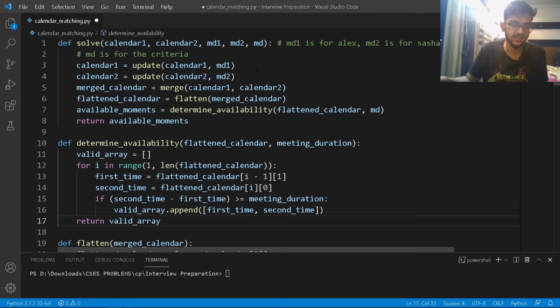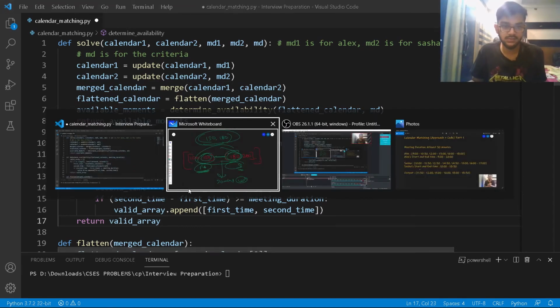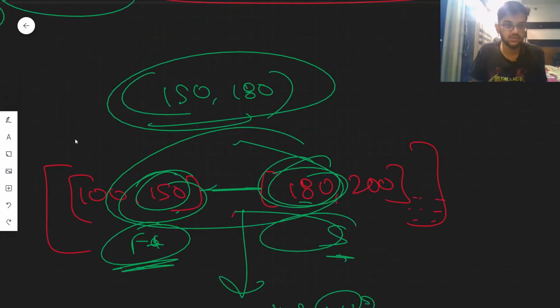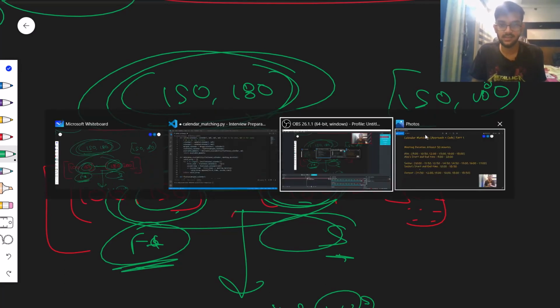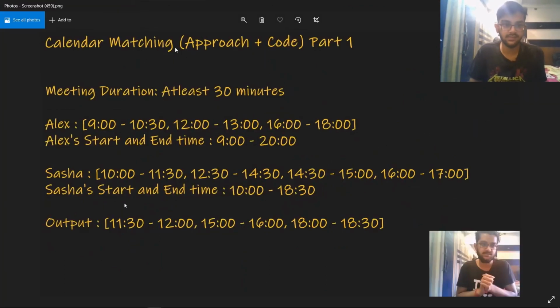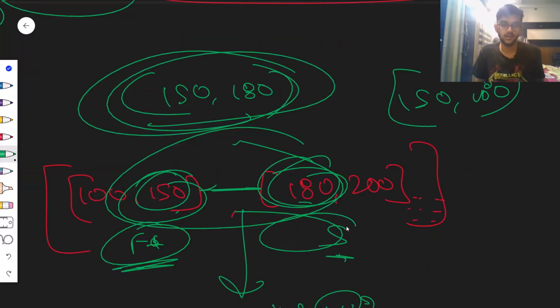Now, what's the case here? We are done with this entire code. But what's the case here? Now that I've returned the valid array, my valid array will look like this, right? 150 and 180. But the interviewer said that you have to have the answer in this format. So output is 11:30 till 12 and so on, right? So how do I convert that?